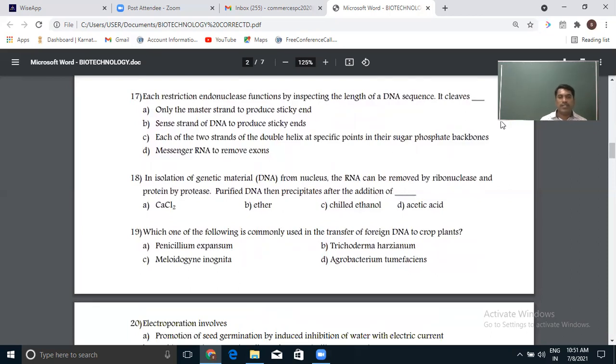Next question. In isolation of genetic material, that is DNA from the nucleus, the RNA can be removed by ribonuclease and the protein by protease.